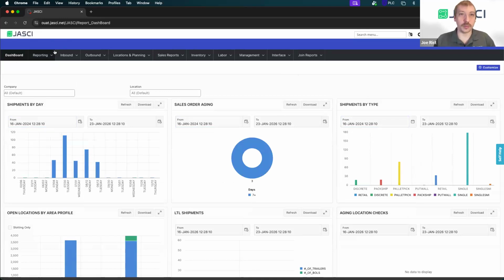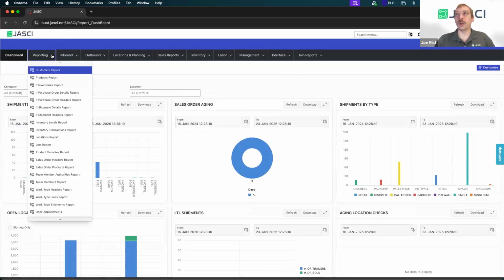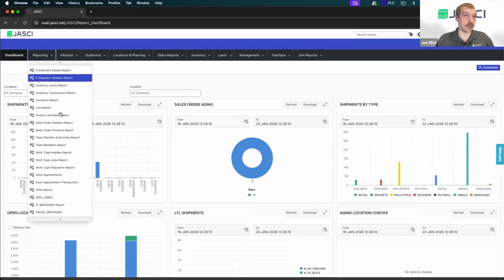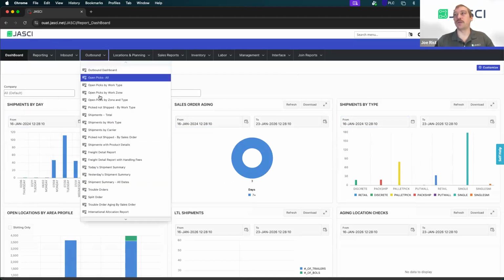Now we're within our built-in reporting tool. So we can actually go to any of our tables and do our own sorting and filtering and saving of reports if we'd like to, creating charts if we'd like. And then JASCI also has pre-made reports that is from our customer base and just JASCI in general, things that we've thought would be helpful for everybody.